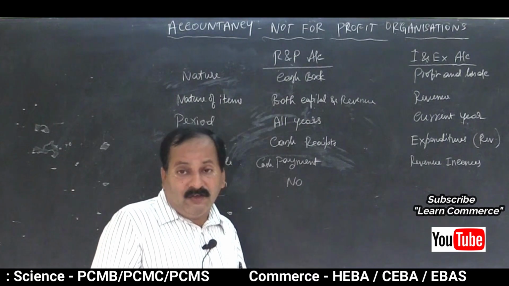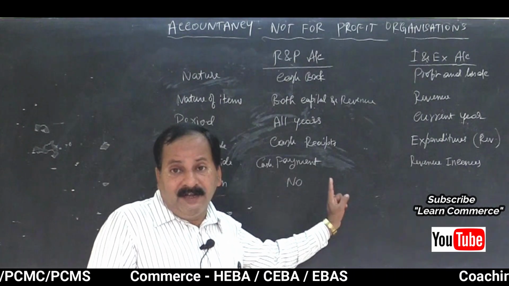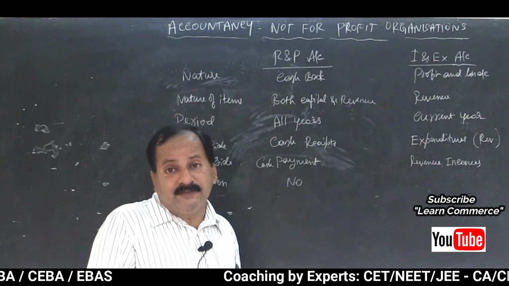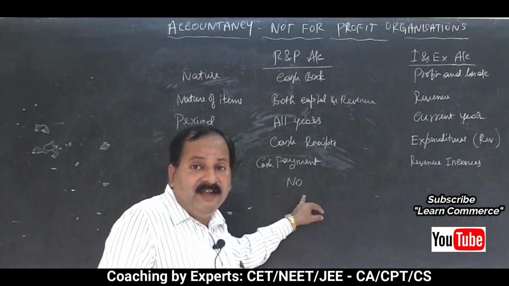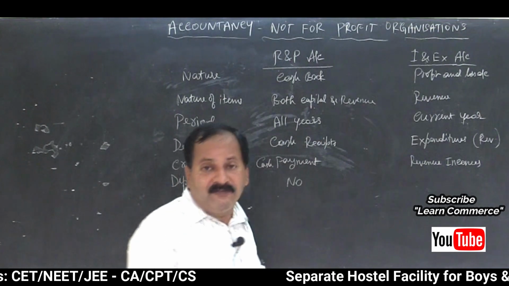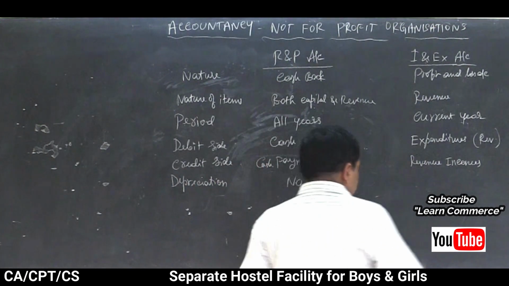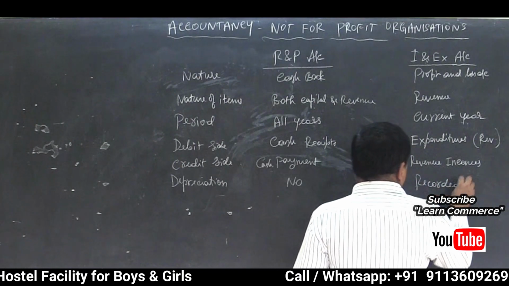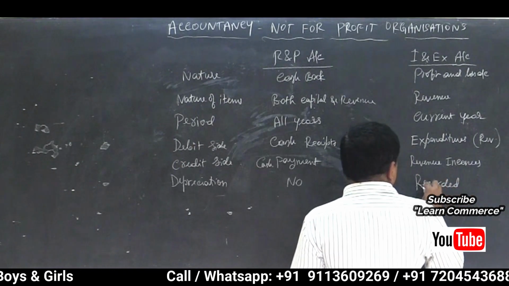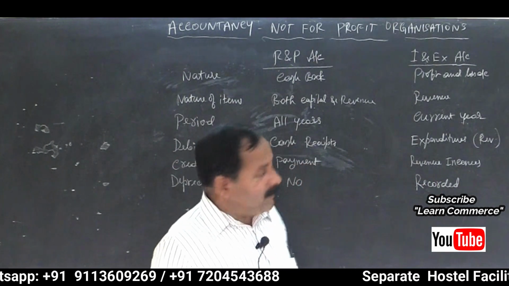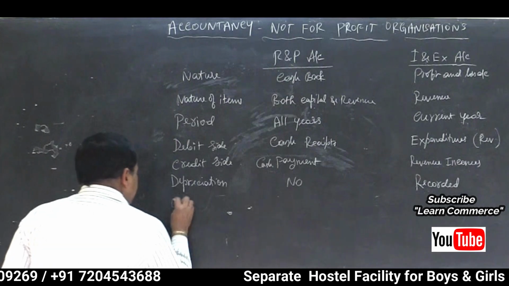Actually, there is a loss, but still we are not recording it because it is not of cash nature. So depreciation is not entered in receipts and payments account. But in case of income and expenditure account, depreciation is recorded. Depreciation is taken into consideration while preparing the income and expenditure account. Remember. Then opening balance.